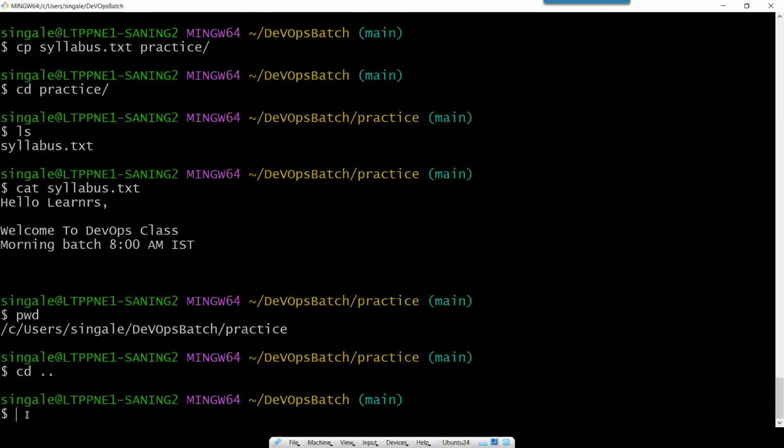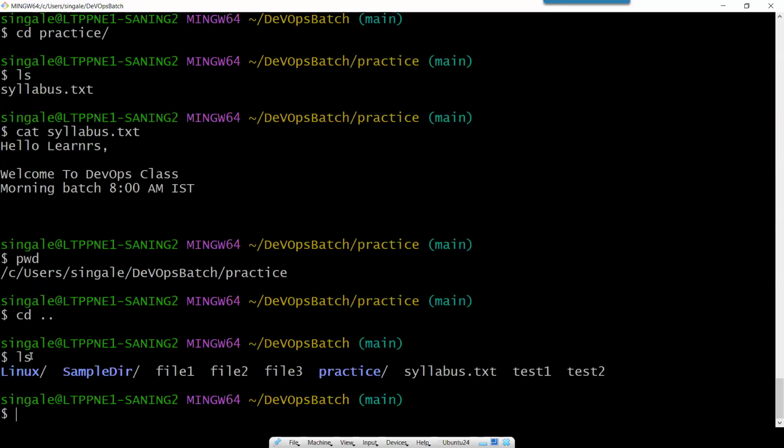So let me give one more example for copy. I do ls whenever I want to see the files inside this folder. Let's say I want to copy this file one to the sample directory one. So what is the command? Type cp, then file.